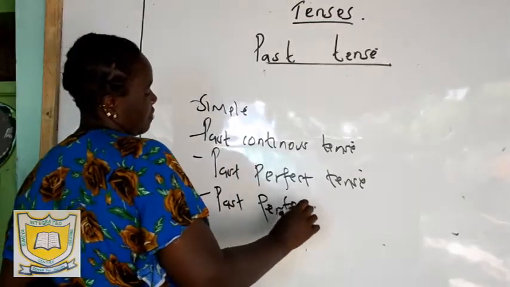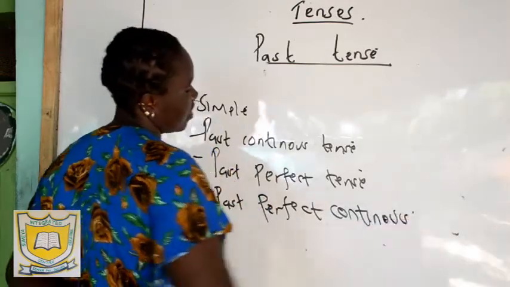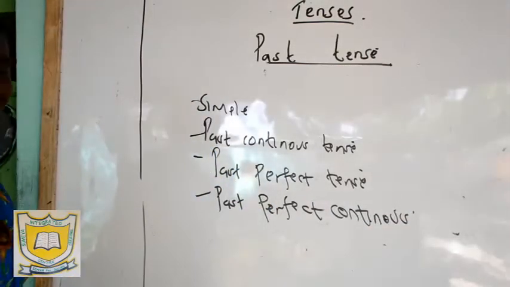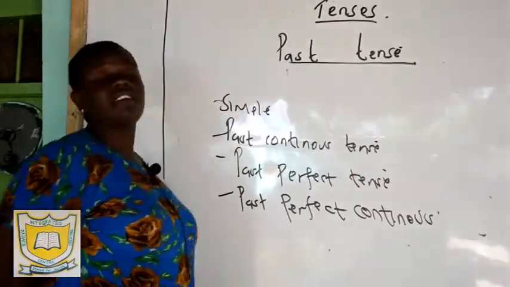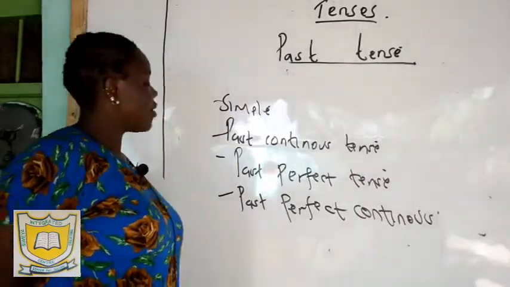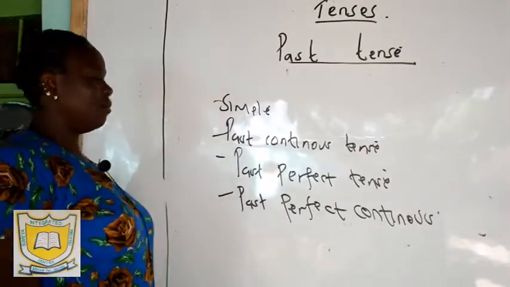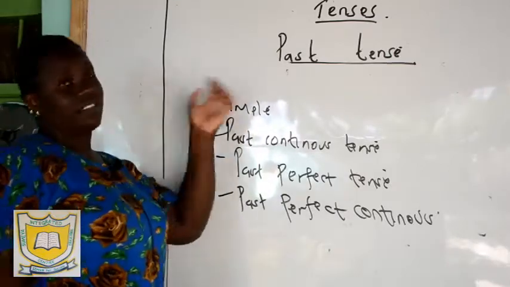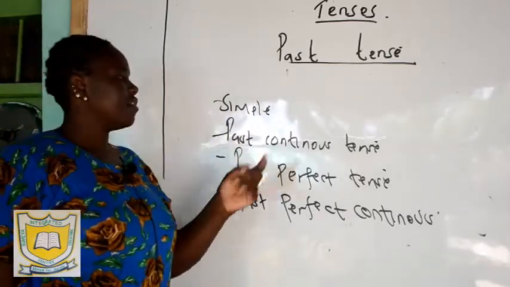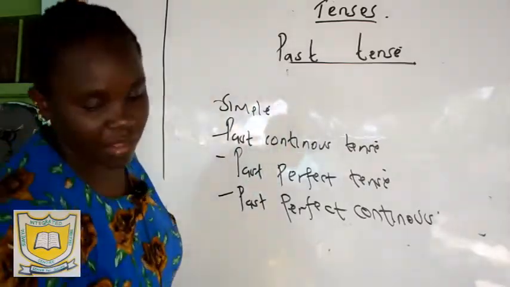The same applies to the present tense: present simple tense, present continuous tense, present perfect tense, and present perfect continuous tense.